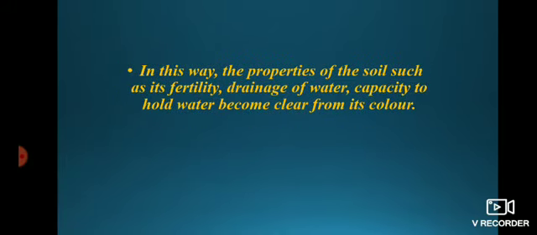In this way, the properties of the soil such as fertility, drainage of water, and capacity to hold water become clear from its color.